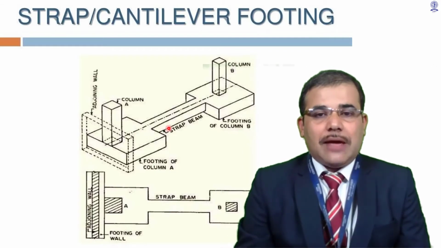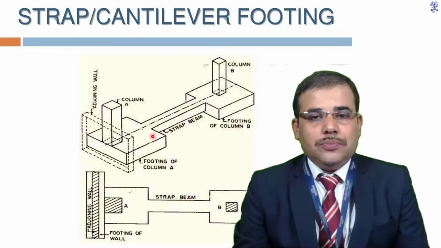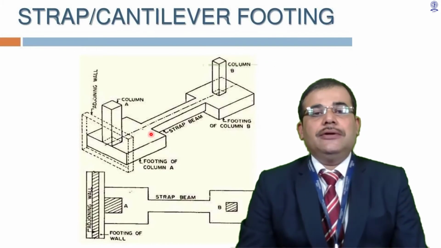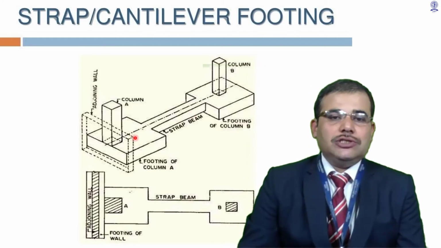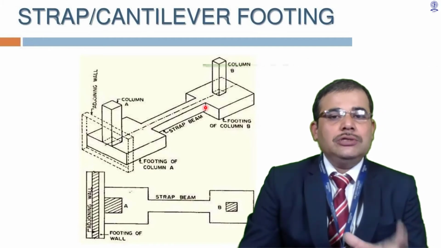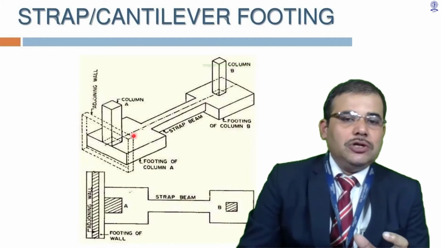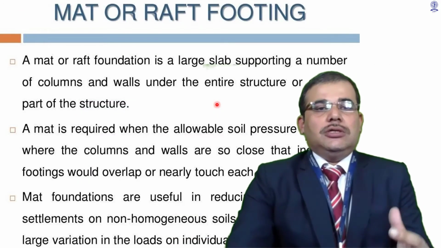This is a strap beam where these two footings are connected through this beam. The major role of this beam is to make these two footings homogeneous, to transfer the load to this column B also.